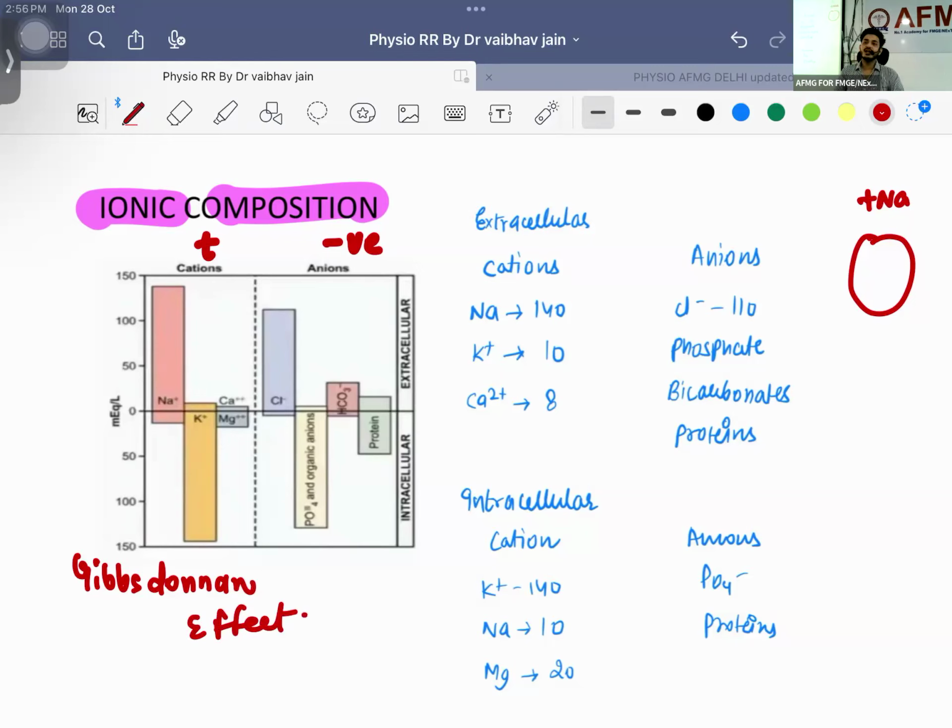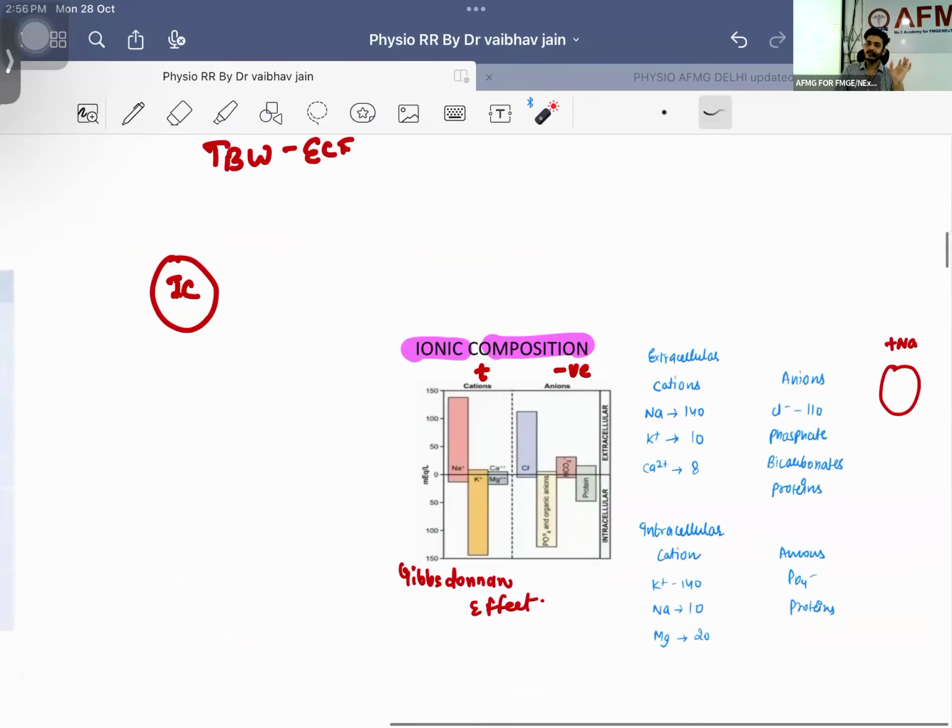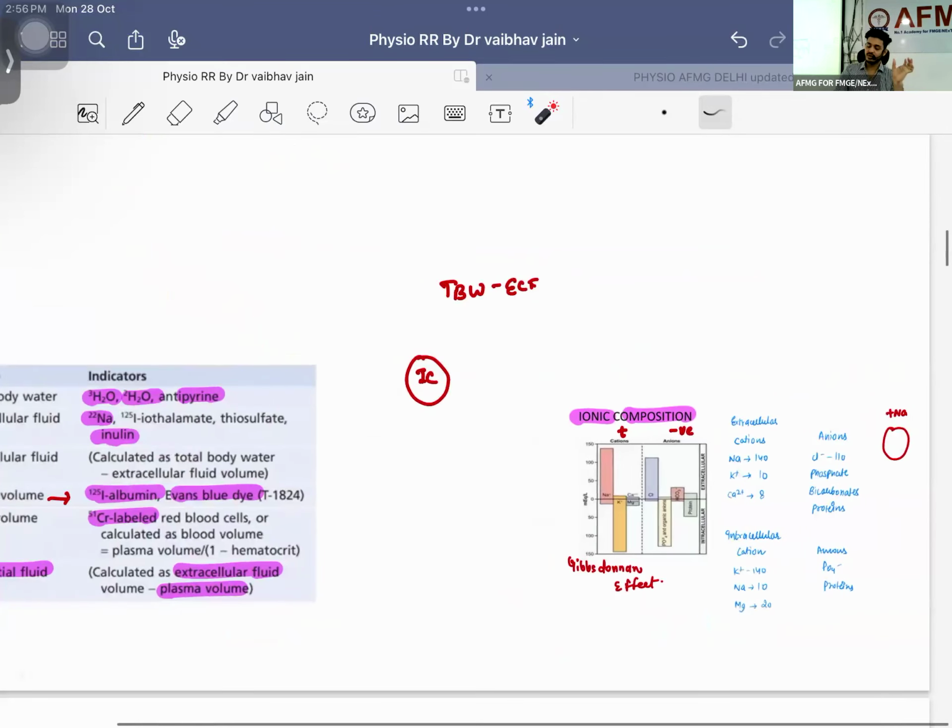They will be giving you values like potassium is this much, chloride is this much, sodium is this much. If they are giving you maximum sodium, which compartment are they talking about? Extracellular compartment. If they are giving you maximum potassium, which compartment? Intracellular compartment. Are you able to do this type of question? You should not get them wrong.